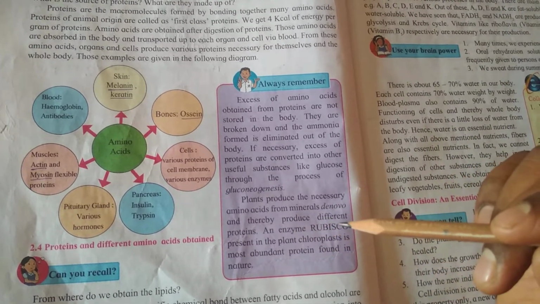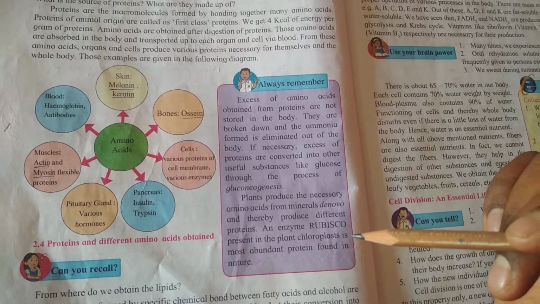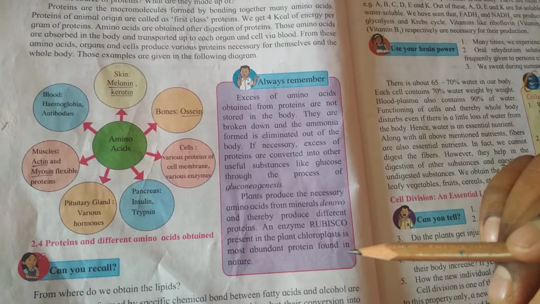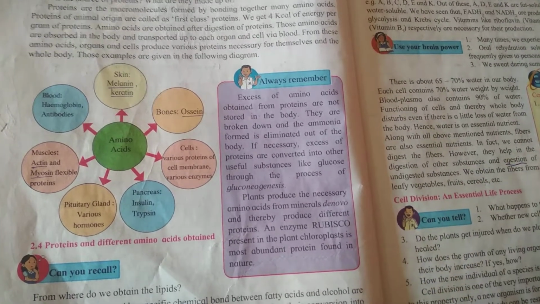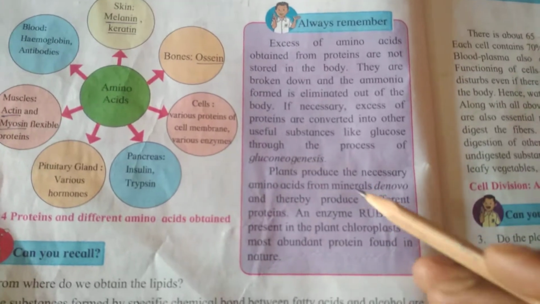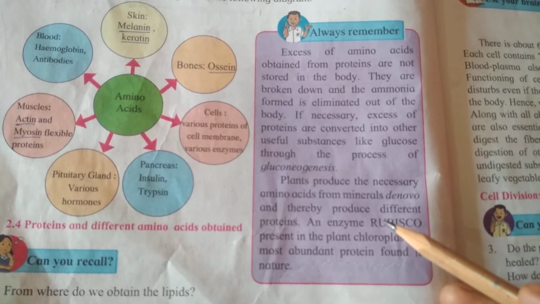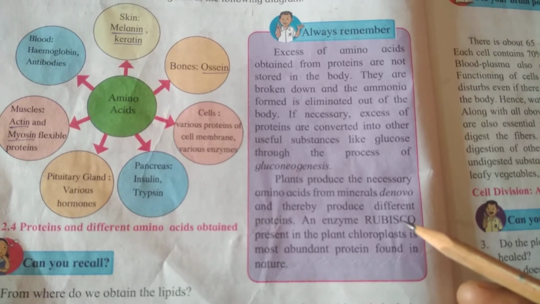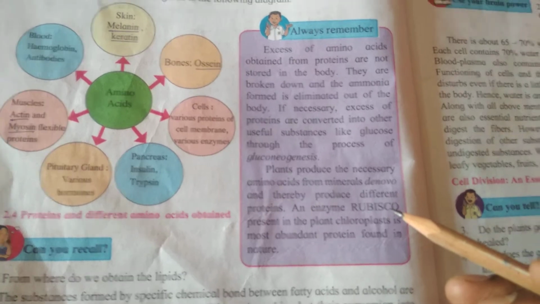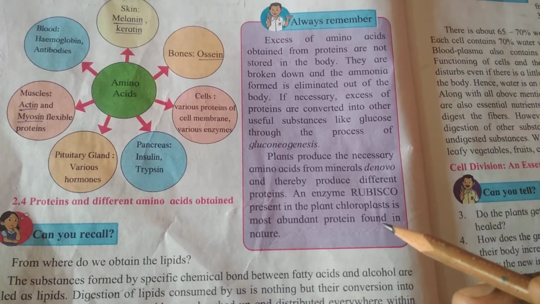An enzyme Rubisco present in the plant chloroplast is the most abundant protein found in nature. The full form of Rubisco is ribulose bisphosphate carboxylase oxygenase. So this is the full form of Rubisco, and it is present in the plant chloroplast and is the most abundant protein found in nature.